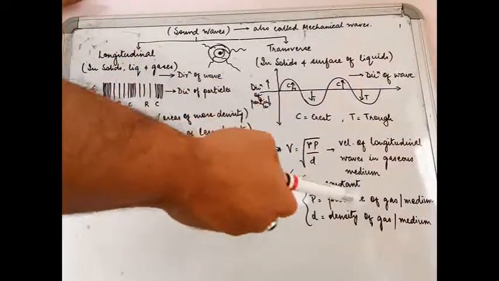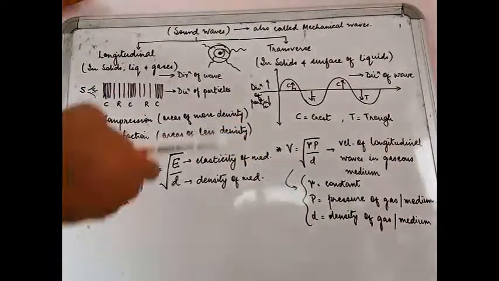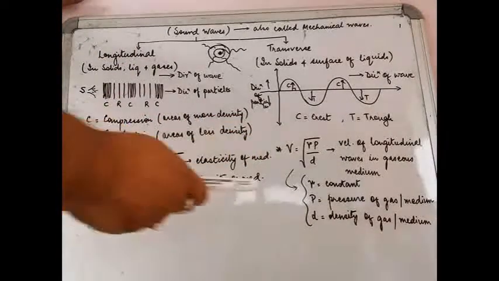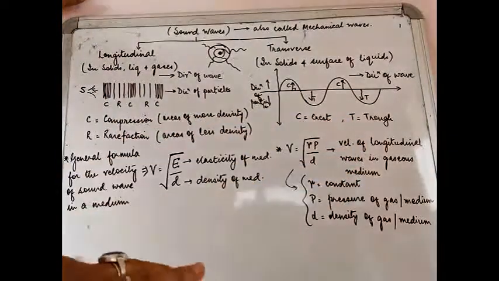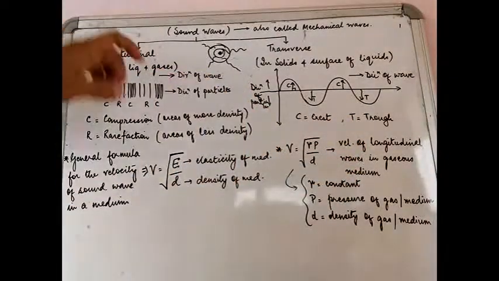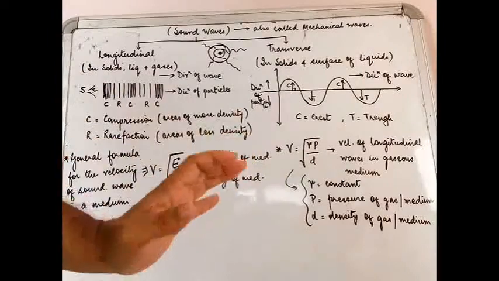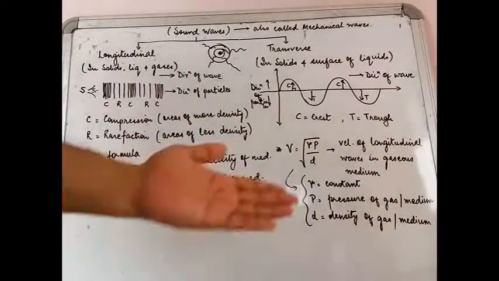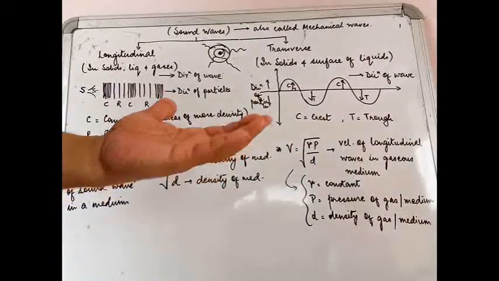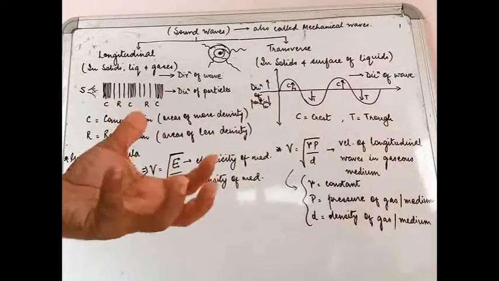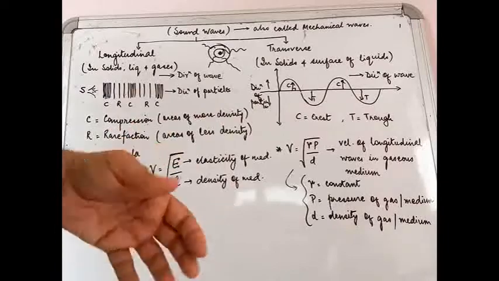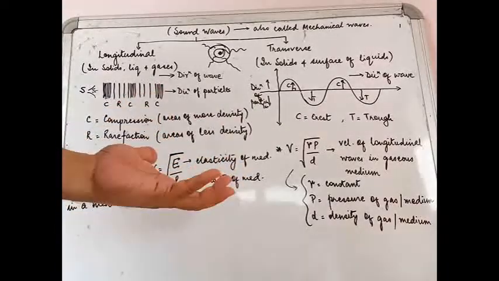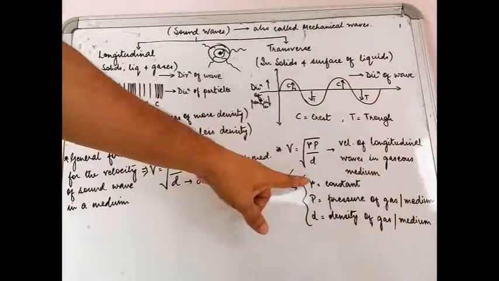Gamma is the ratio of Cp and Cv. But this detail you will not be studying at this level. You just understand for the time being that gamma is a constant, and that constant will be given to you in case the question is asked. Gamma will obviously depend upon the gas that we are taking. If it is oxygen gas, gamma will be different, hydrogen different, and so on and so forth. So gamma is a constant.